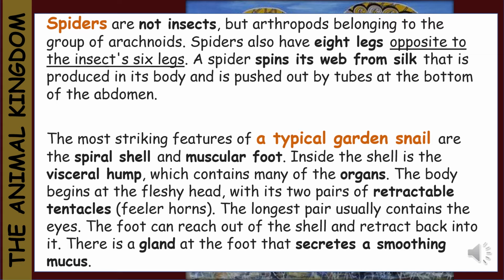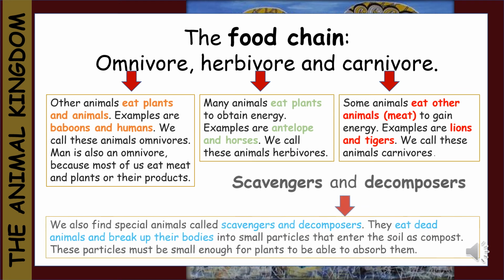Retractable means that they are able to pull their eyes back into their body. The longest pair usually contains the eyes. The foot can reach out of the shell and retract back into it. There is a gland at the foot that secretes a smoothing mucus.